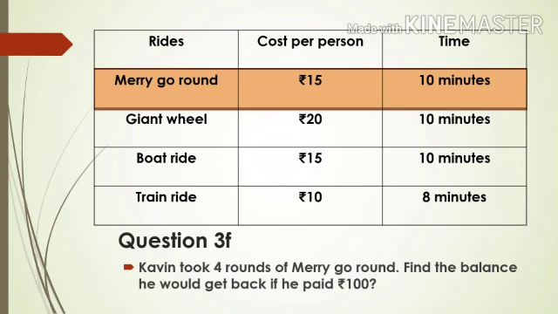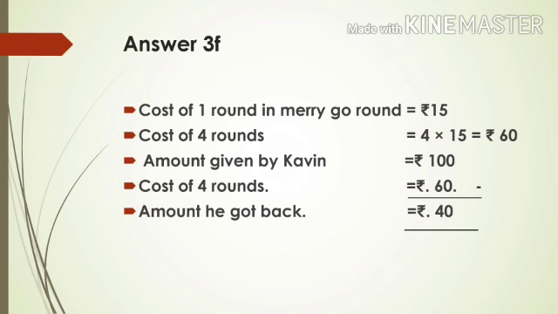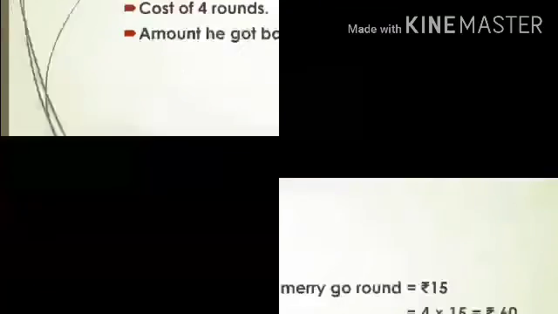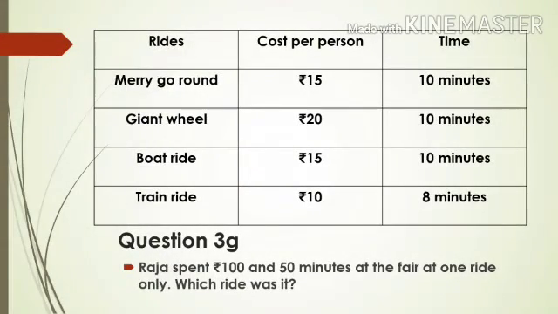But he has paid 100 rupees. So what is the balance he will get back? Let's see how to find out. First you have to find the cost of 4 rounds. The cost of 1 round is 15 rupees. So 4 rounds will be 15 into 4, 60 rupees. For 60 rupees, Kavin has paid 100 rupees because he doesn't have the exact change. So how much will he get back? You have to subtract the cost of the ride. If you subtract 60 rupees, the amount he will get back is 40 rupees. Is it clear, children?